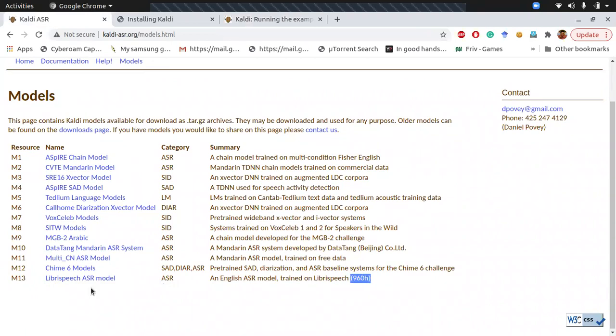You can directly use these trained models to do your decoding. A speaker diarization or speech activity detection model is also trained in this.